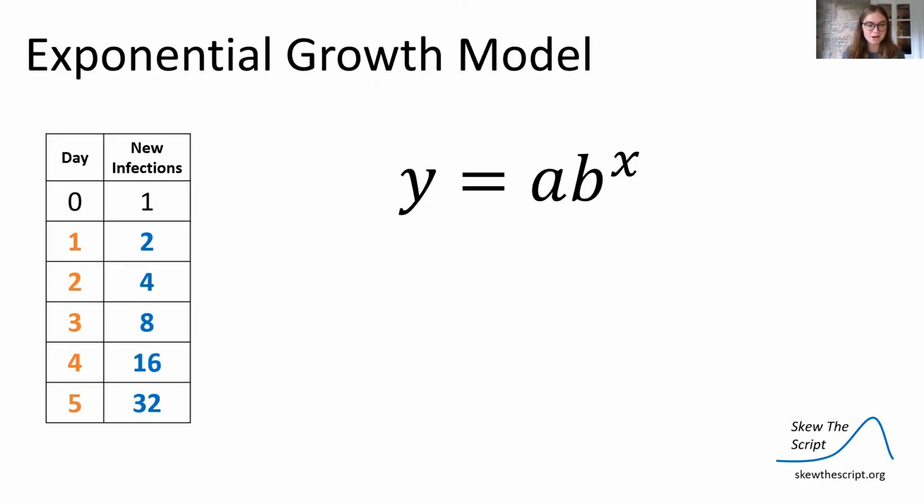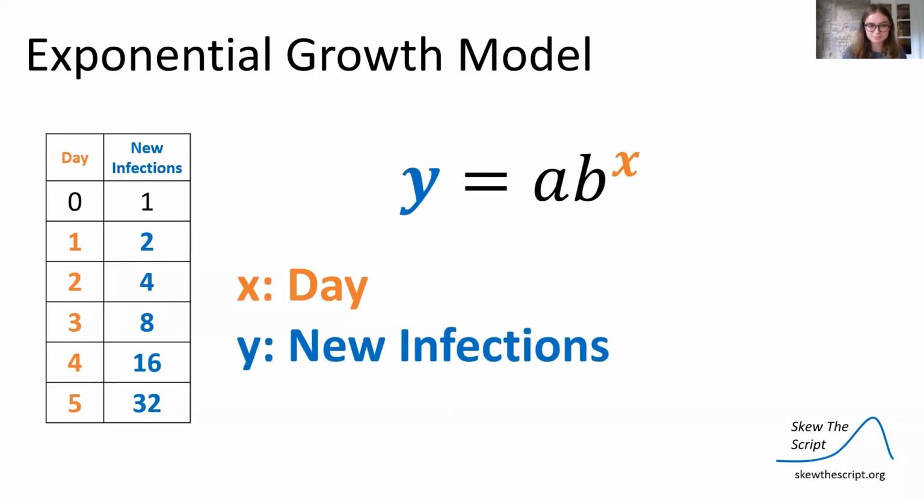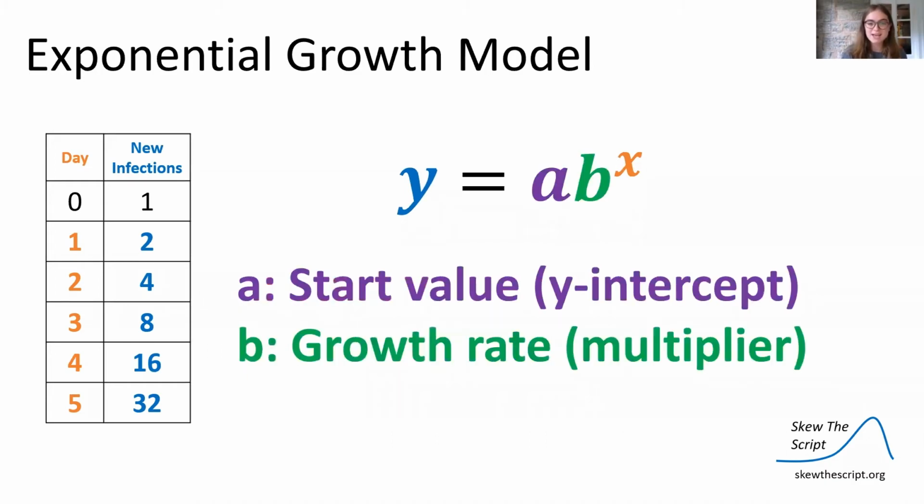So now we're going to take our data from our table and fit it to this exponential growth model of y equals a times b to the x. Our x is equal to our days, and our y is equal to the number of new infections. Our a is our starting value, our y-intercept, and our b is our growth rate, our multiplier.